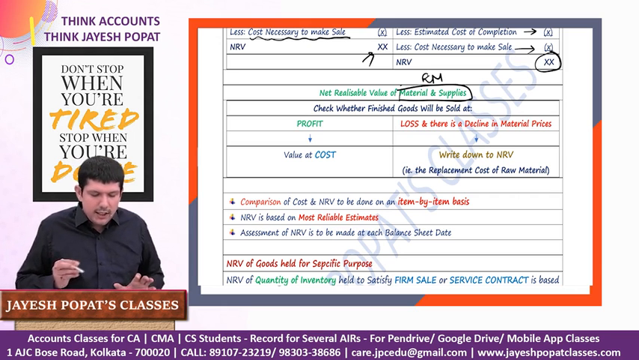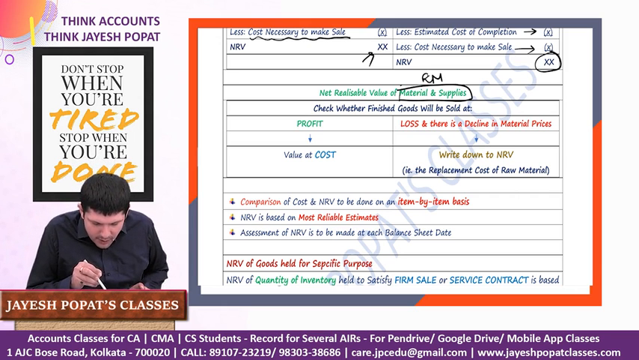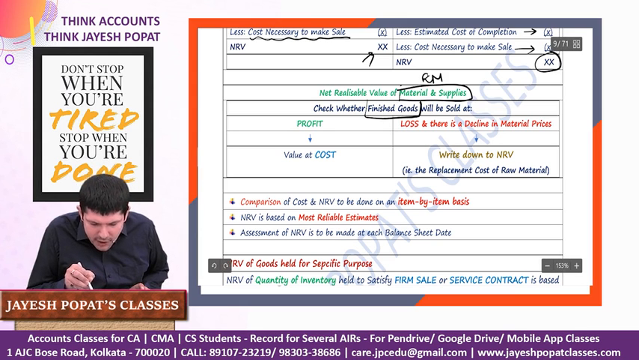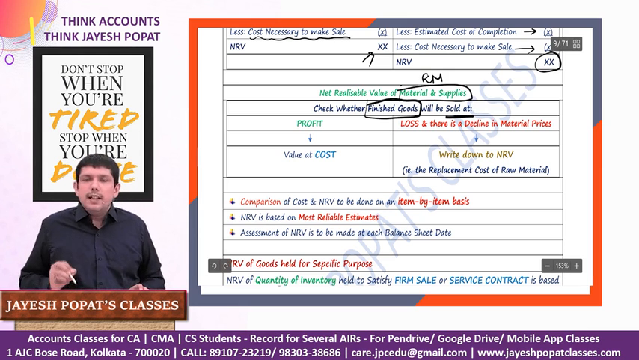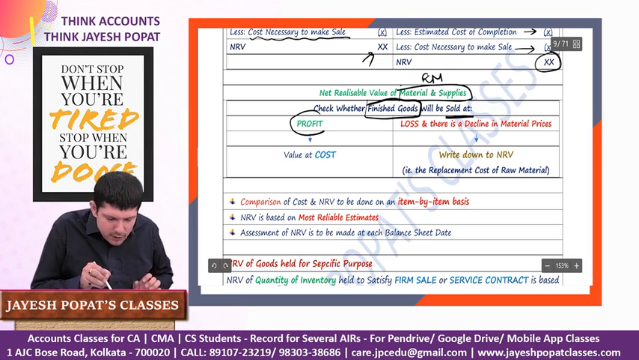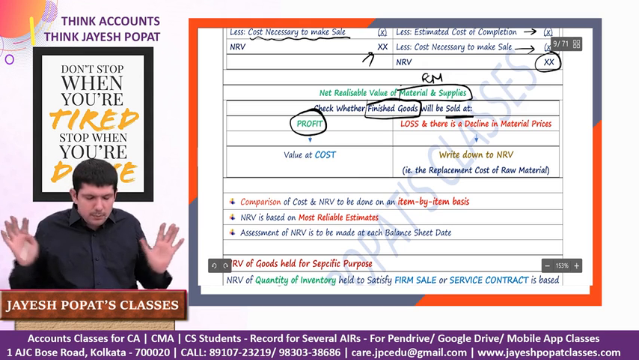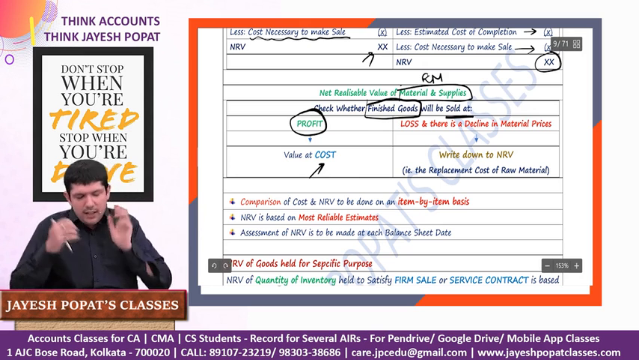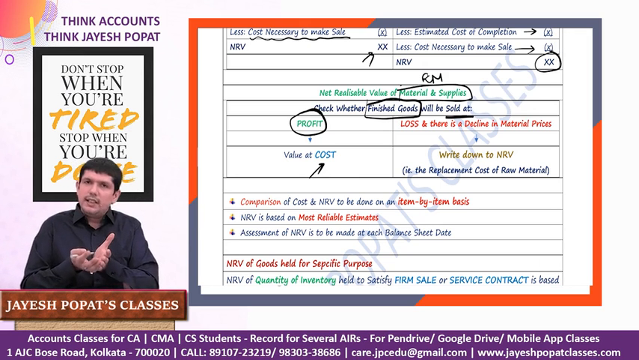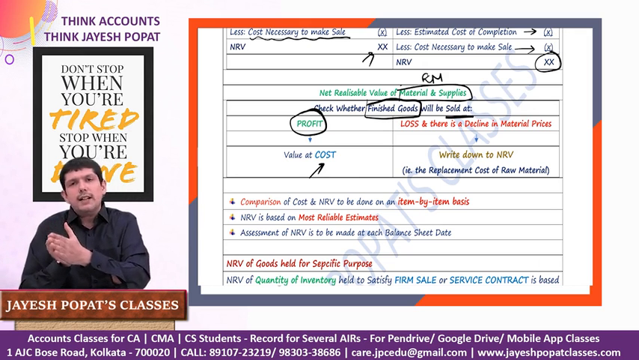Now how do we calculate this? We need to first check at what value the finished goods made from the raw material will be sold. If these finished goods will be sold at a profit, then we are not supposed to do anything else. The raw material will be valued at cost, because we know that the raw material will be converted into finished goods and the finished goods will be sold at a profit.